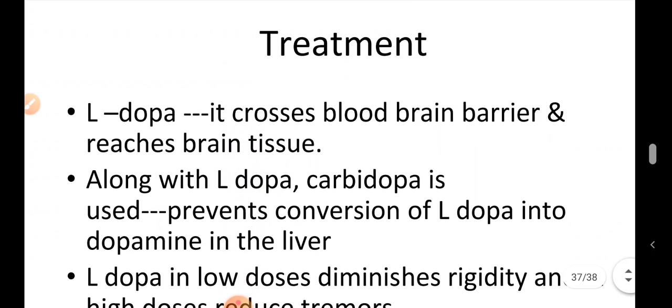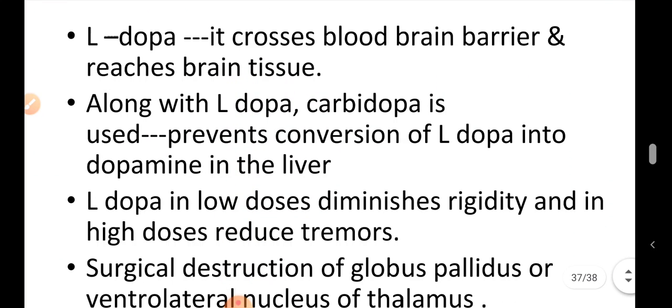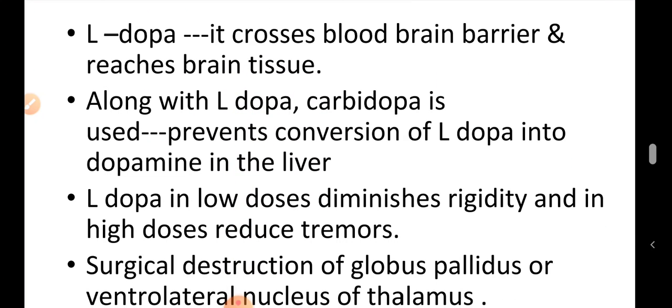Now what is the treatment of Parkinson's? There is a deficiency of dopamine due to destruction of the nigrostriatal pathway. So L-DOPA is used in the treatment of Parkinson's disease. It can cross the blood-brain barrier and reach the brain tissue, where it is converted into dopamine and thus compensates its deficiency. The drug dopamine is not used because it cannot cross the blood-brain barrier.